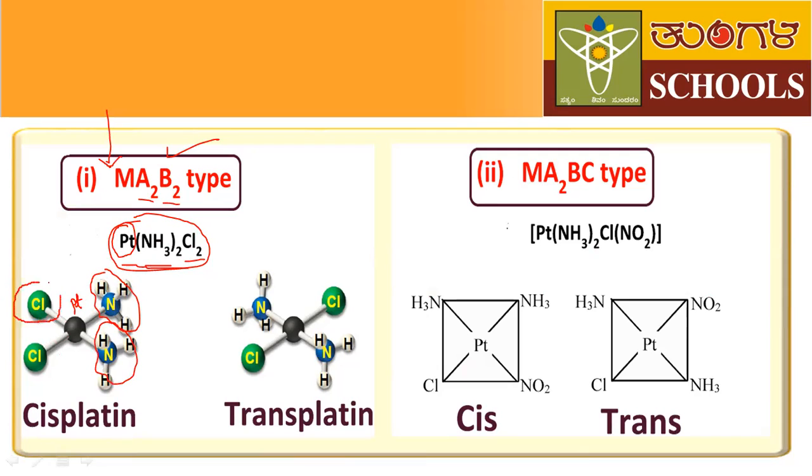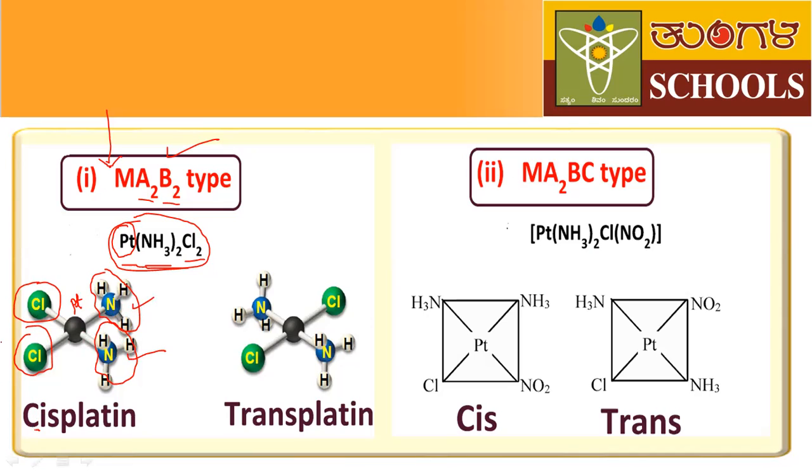This is chloride and this is also chloride. Here, the same types of ligands are adjacent to each other. These two amine groups are adjacent to each other. That's why this type of isomer is called a cis isomer. We have to name it as cis isomer.